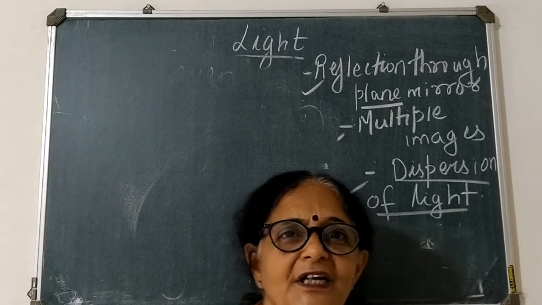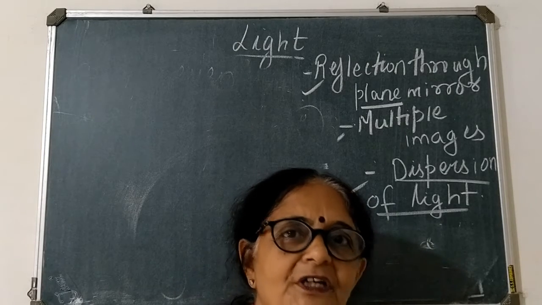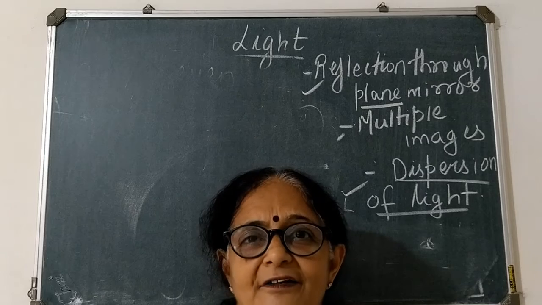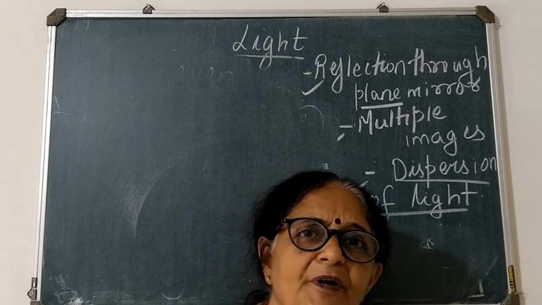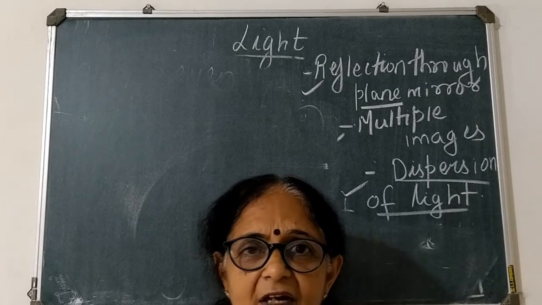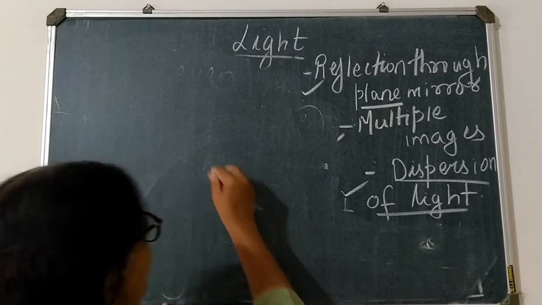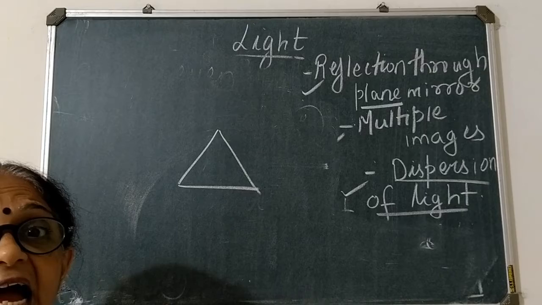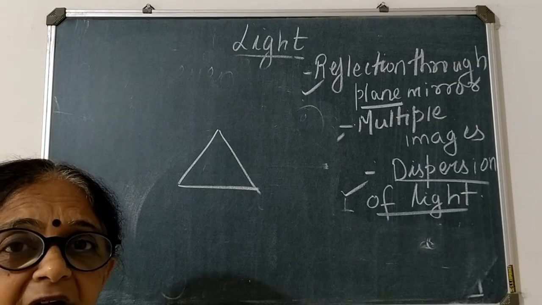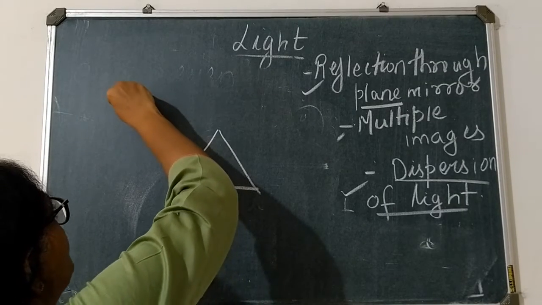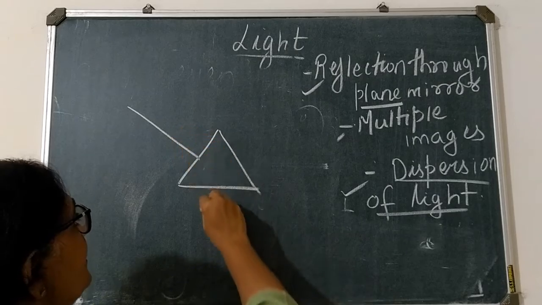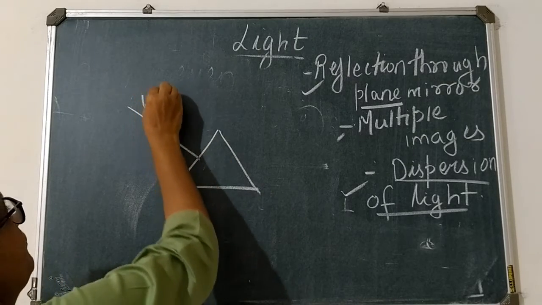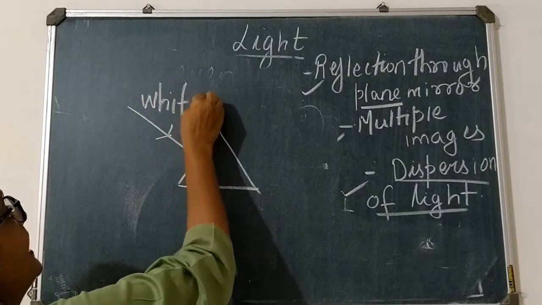But we cannot directly see those colors. So for that you can just perform a simple experiment. You can take a prism, suppose this is a prism, and if you allow the rays of the sun to fall on this, this is white light, because what we are observing is white light.